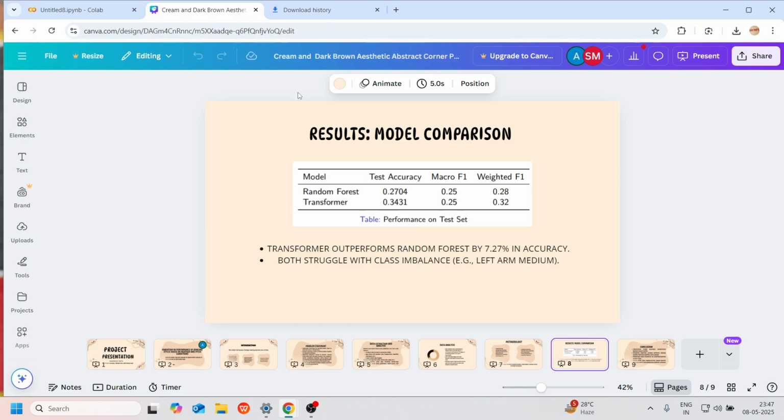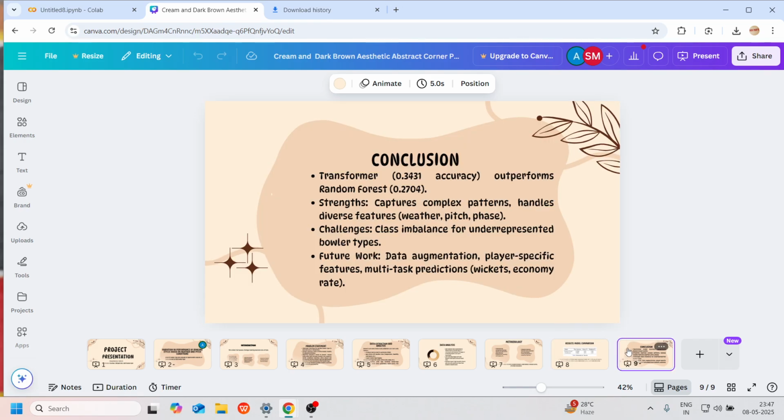Here we conclude our presentation with a lasting conclusion: transformers are outperforming random forest, and their strength is capturing weather patterns. We transitioned from random forest to transformer because we have imbalanced data. Still, we have only 34.31% accuracy. It is low because we are limited by the dataset, having imbalanced bowler type data.